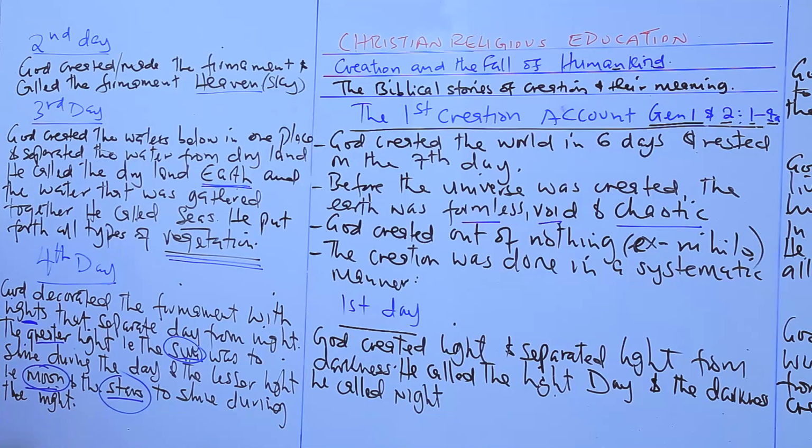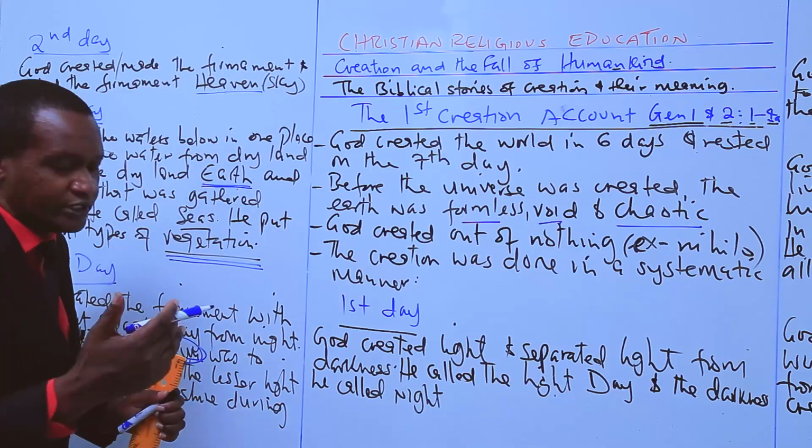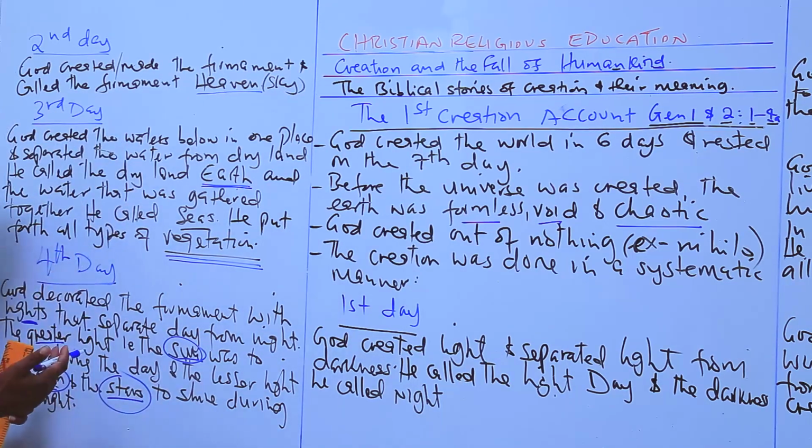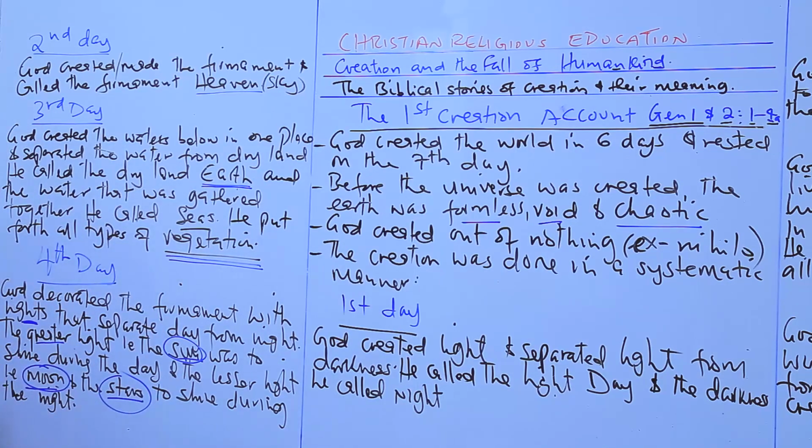The moon and the stars were created to shine during the night. The sun was put in place to rule the day. The stars and the moon were to rule the night. During the night, decoration. That is day 4.